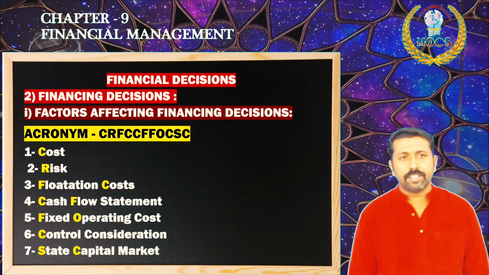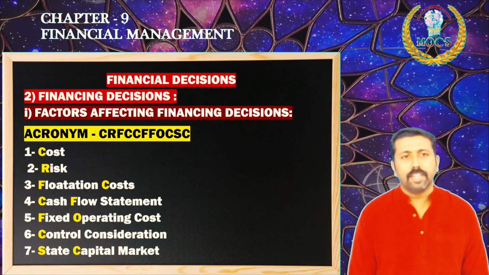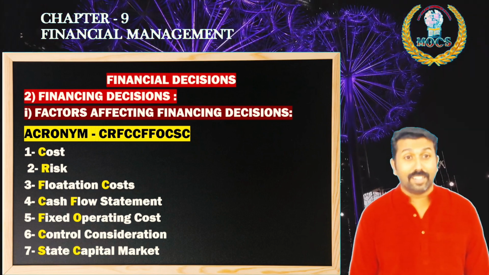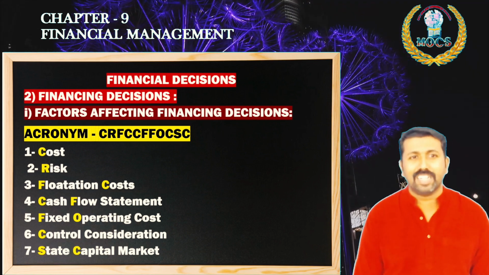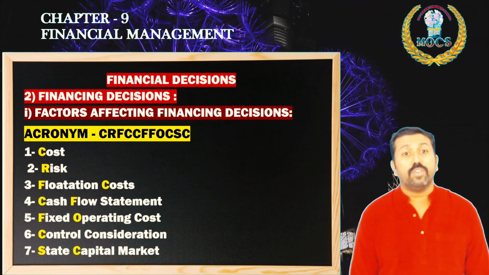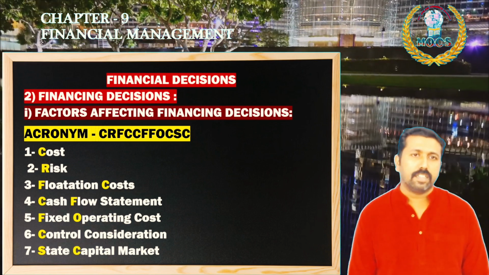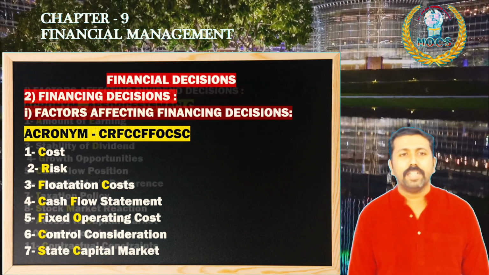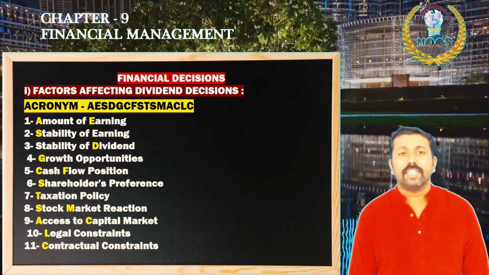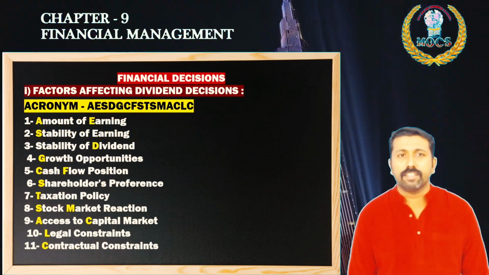The financing decision includes a lot of factors. Please remember: cost, risk, flotation cost, cash flow statement, fixed operating cost, control consideration, state of the capital market. Remember the acronym for remembering the topic. And the factors affecting the third decision, it is the dividend decision.